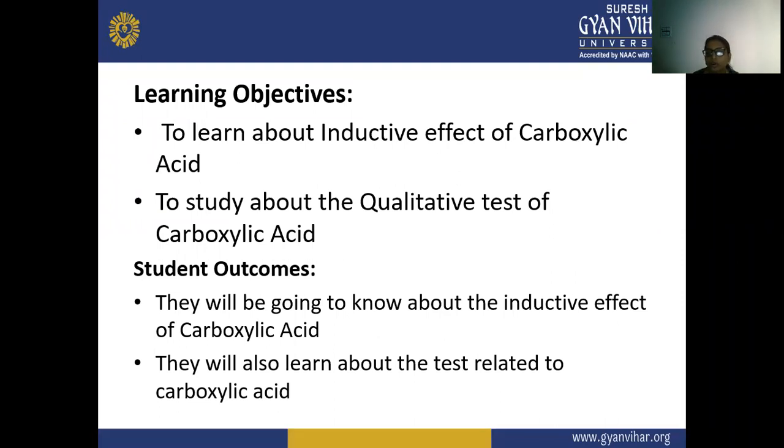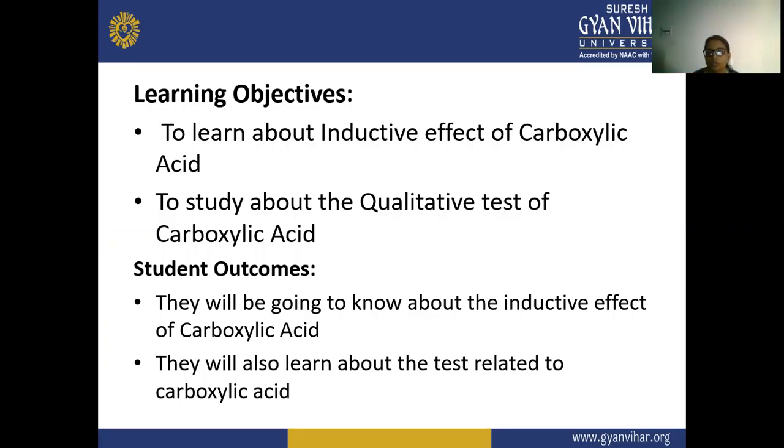We have also discussed the methods of preparation and chemical reactions of different derivatives of carboxylic acid. For example, the alpha hydroxy acids and beta hydroxy acids, like malic acid, tartaric acid, citric acid, their chemical reactions as well as how they are prepared.